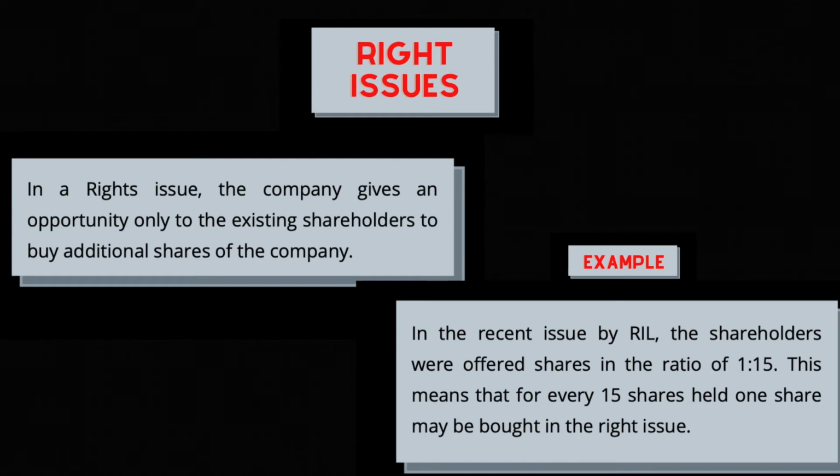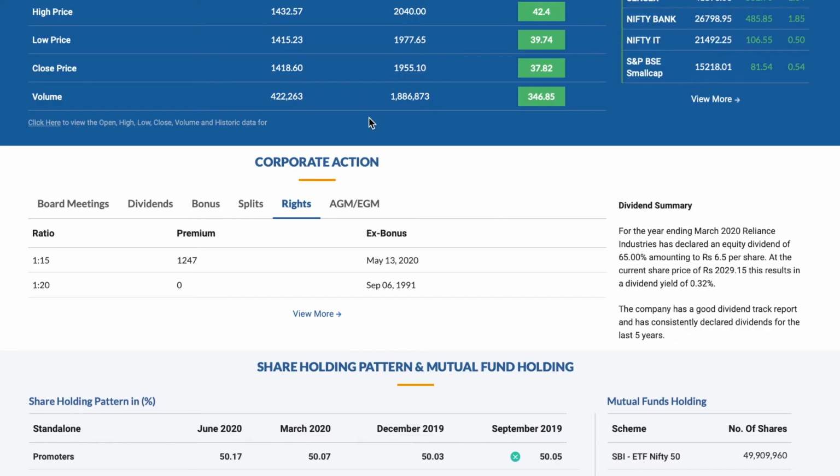Suppose if a company is in need of some immediate funds, then it can either borrow money from the banks or it can get money from its shareholders. That is, by issuing rights to its shareholders, the shareholder will be able to get the additional shares at a reduced price. For example, Reliance Industries has announced a rights issue in the ratio of 1:15 on May 13th, 2020.